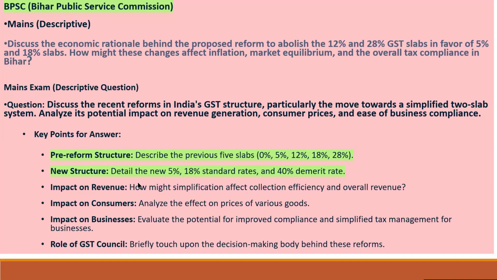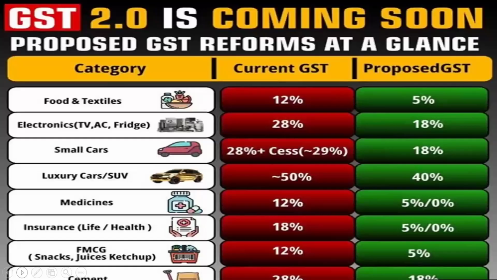New structure details: the new 5% and 18% standard rates and 40% demerit rate. Impact on revenue, impact on consumers, impact on businesses, and role of the GST Council. In this way, you have to attempt the question. GST 2.0 is coming soon.